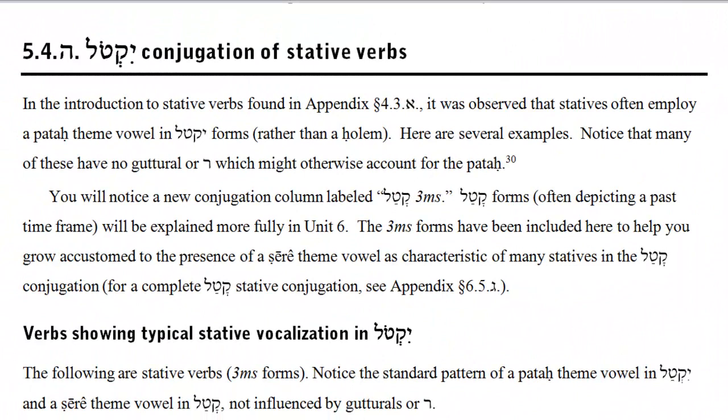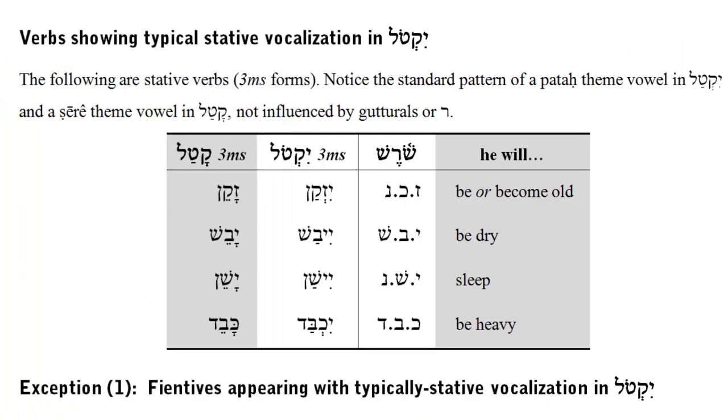Here then is the appendix entry corresponding to segment 5 Nikud Arba Nikud He. Notice the heading, Verbs showing typical stative vocalization in the ictal. Here then is a collection of 4 verbs which show typical stative vocalization. Yizkan means he will be or become old. Yivash means he will be dry. Yishan means he will sleep. Yichbad means he will be heavy.